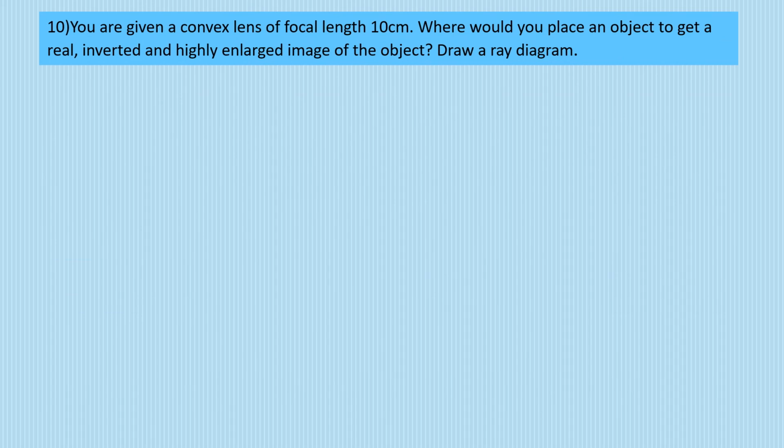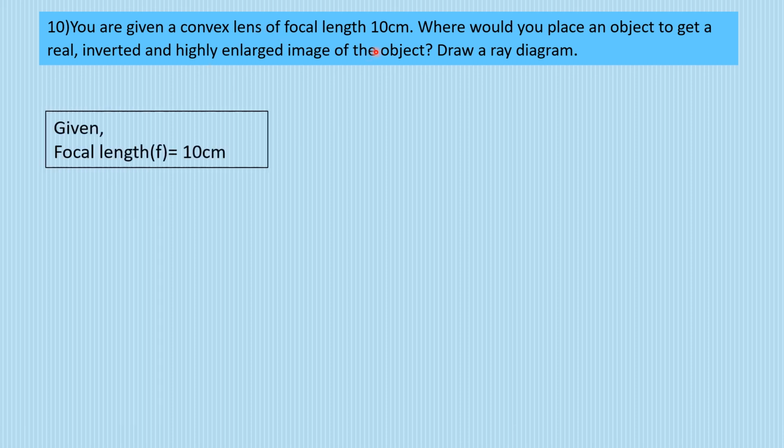Starting. The question is: you're given a convex lens of focal length 10 centimeter. So we'll write that the given information is a convex lens, its focal length 10 centimeter. If you want, you can mention at the top which lens they are using. Now where would you place an object? Read the question carefully. Where would you place an object so as to get a real, inverted, highly enlarged image of the object?